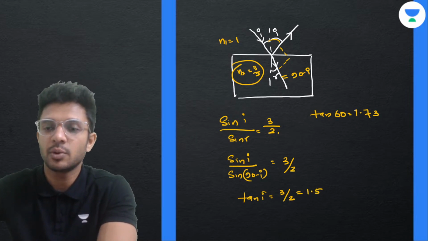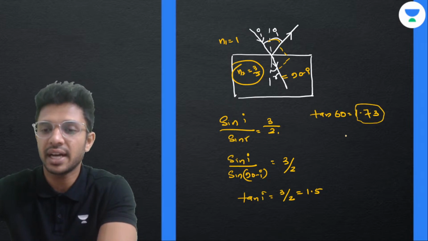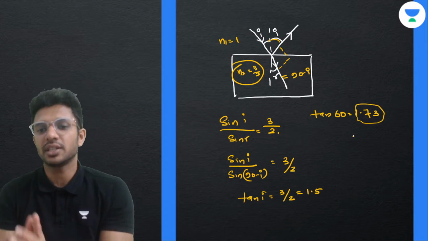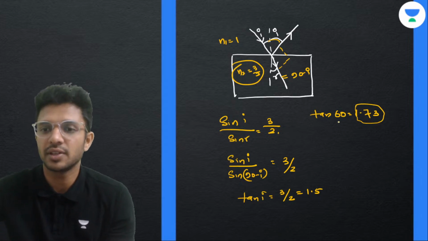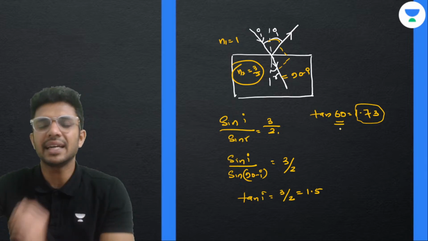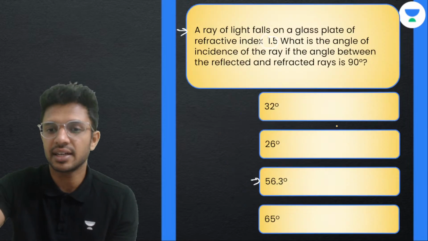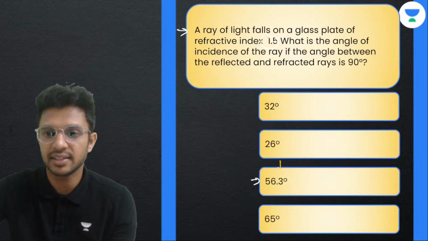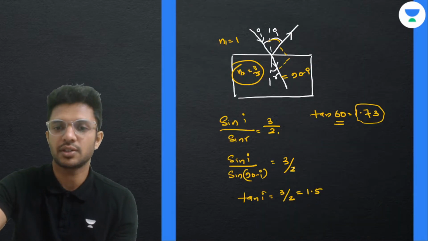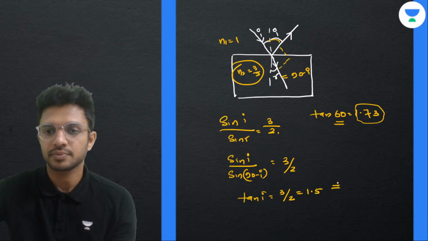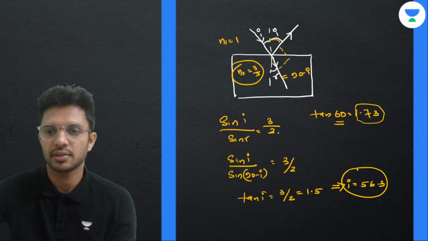That means the value on the right hand side of tan is less than 1.73. So the angle of incidence should also be a bit less than 60 degrees, and the correct answer, a bit less than 60 degrees, is 56.3. This implies I is equal to 56.3.